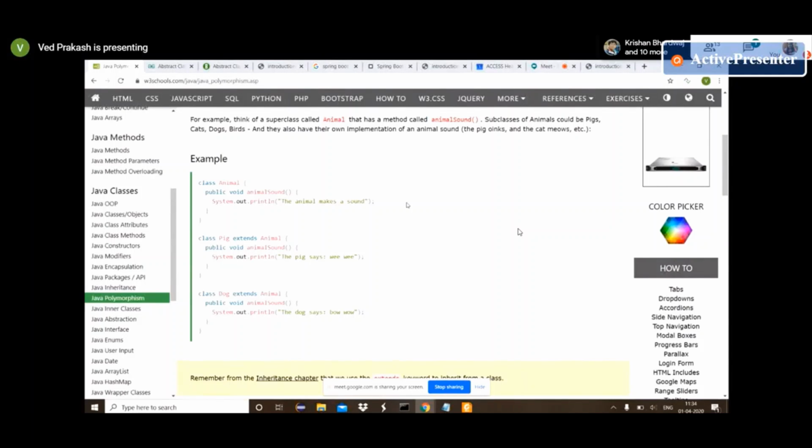If the class Pig runs this program, it will say wee wee. If a Dog runs this program, it will say bow wow. So the same method name behaves in a different way based on the subclass. Which subclass invokes this one, the method will behave differently. That's called polymorphism: same name but different behavior.